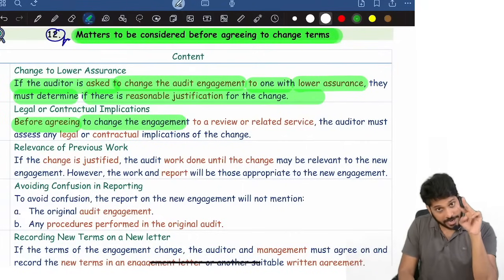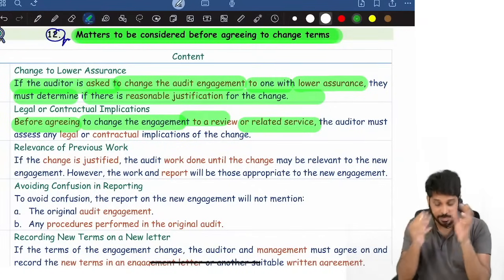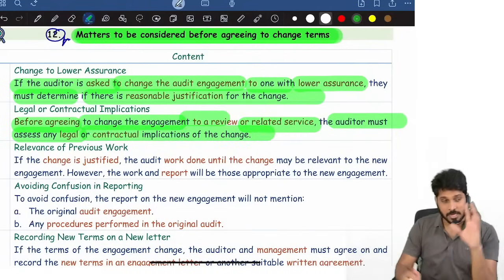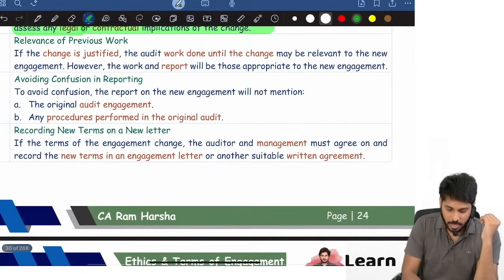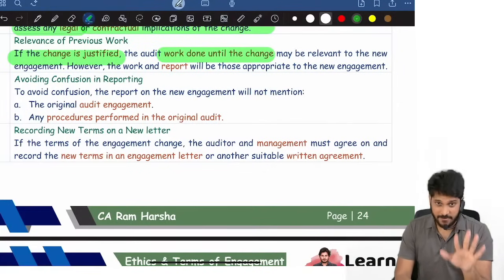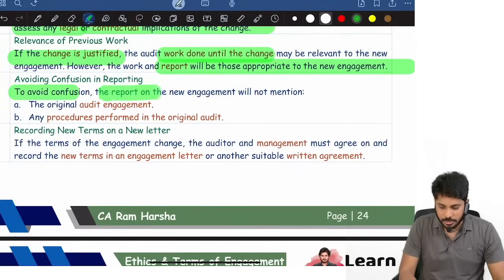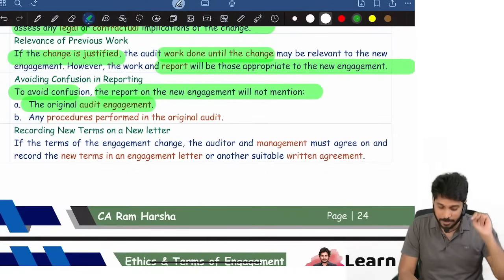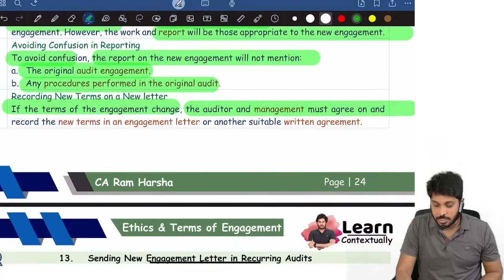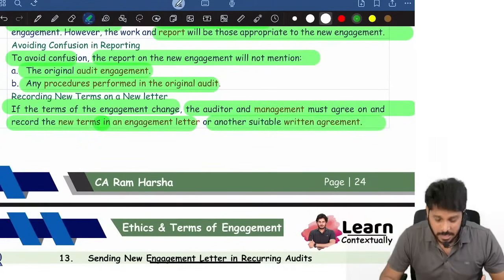Before I agree to change an audit engagement to a review engagement or to a related service, from audit to review, audit to related service, the auditor must assess the legal obligation and contractual implications of the change. I will see whether in the law it is permitted or not. If the change is justified, whatever work I did until the change, I will use it, but the report will be provided as per the new terms and conditions. To avoid confusion, the report on the new engagement will not mention the original engagement details and procedures performed in the original audit. If the terms of engagement are changed, the auditor and management must agree on and record the new terms in the new letter or another suitable form of letter.